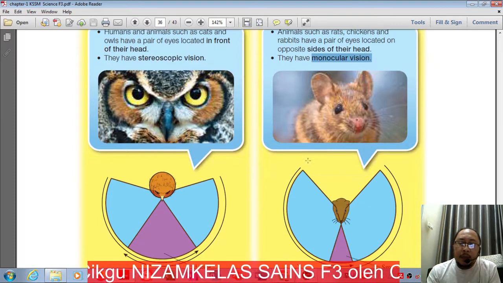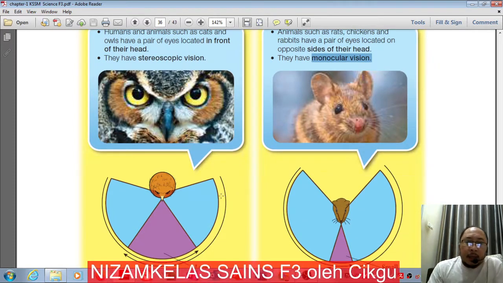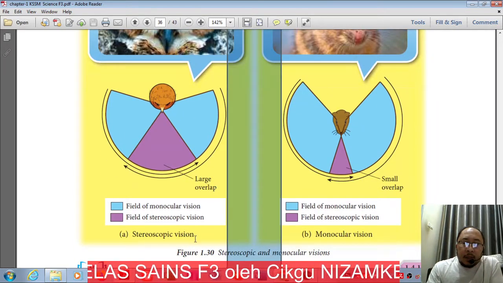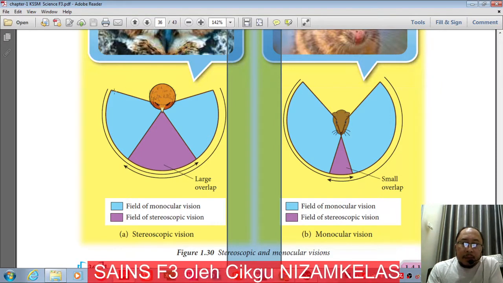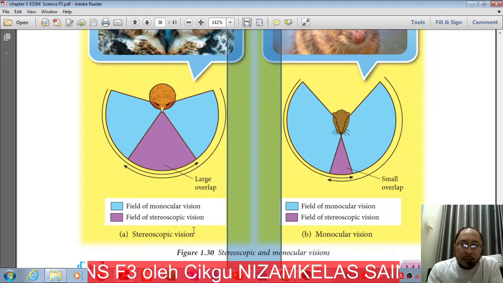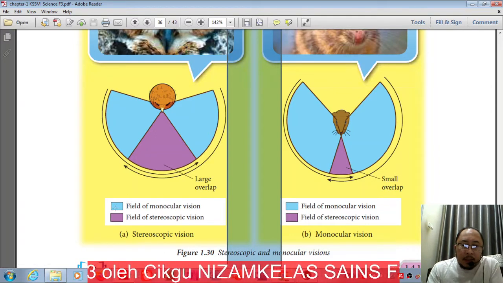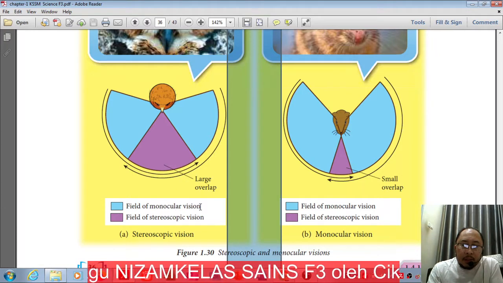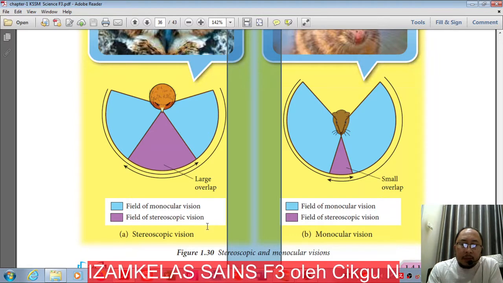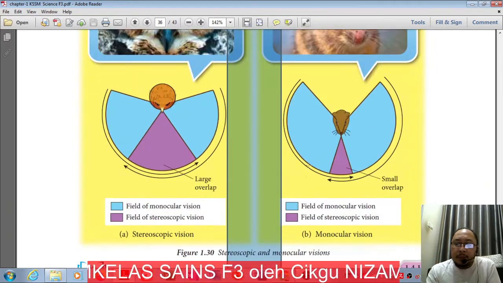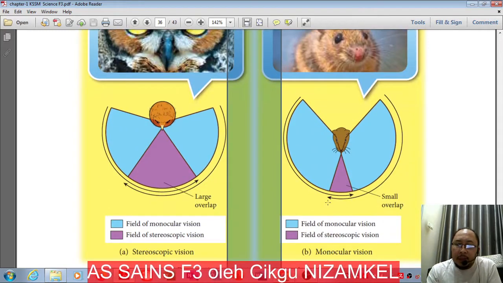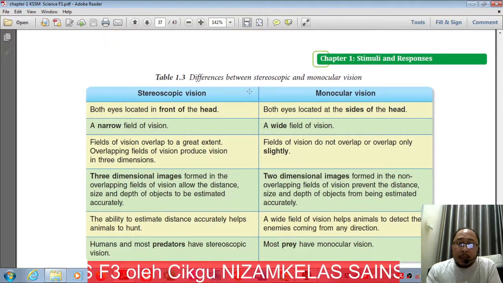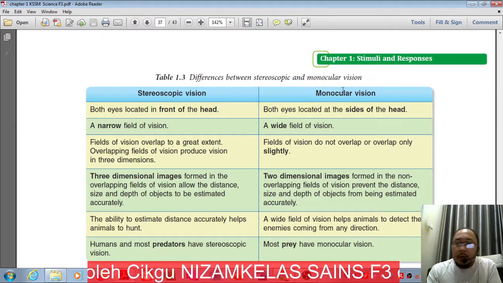Rats, chickens and rabbits have a pair of eyes located on opposite sides of their head. So what is the main characteristic of stereoscopic vision and monocular vision?